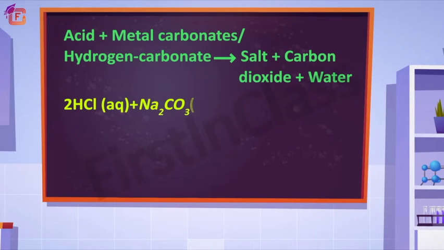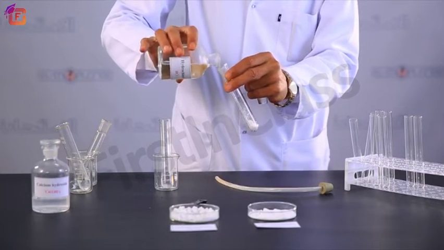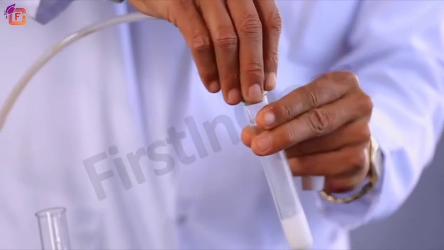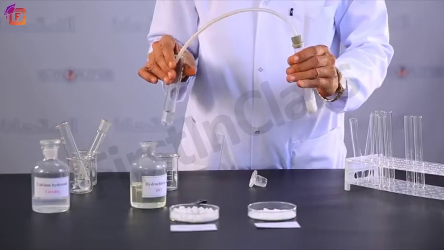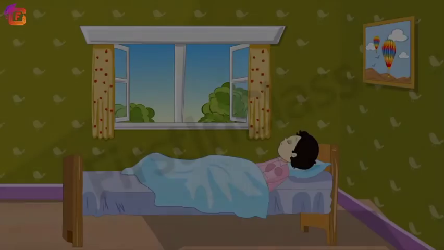In the previous video, we learned about the reaction of an acid with a metal carbonate or metal hydrogen carbonate, where we saw that it reacts to give the corresponding salt, carbon dioxide and water. We performed two activities to verify the carbon dioxide formed by passing the gas through lime water, which turns milky white. Now let's move ahead, learners.